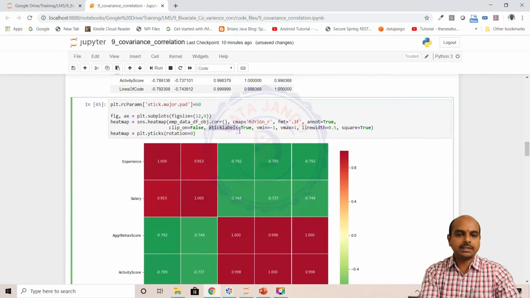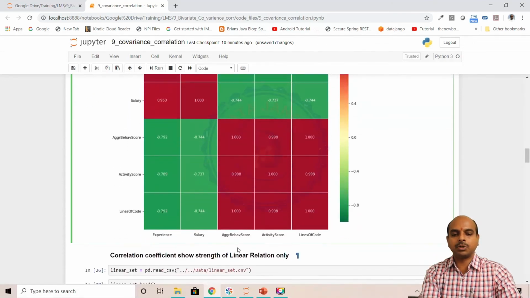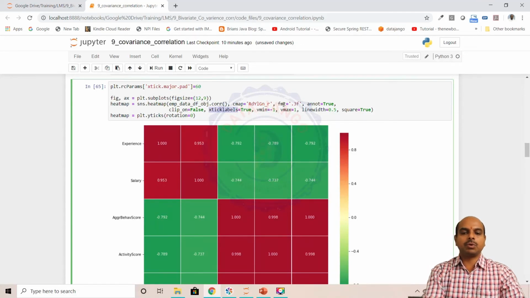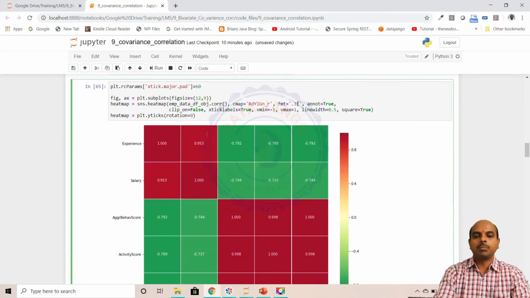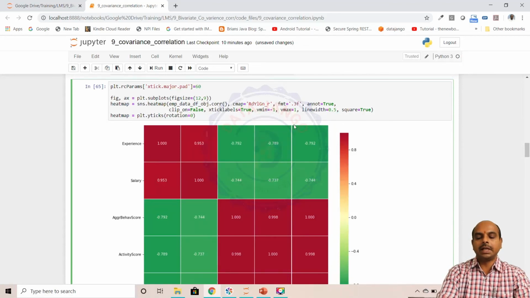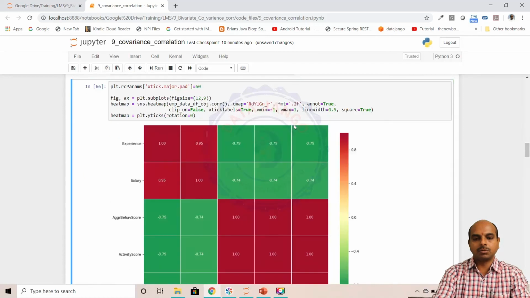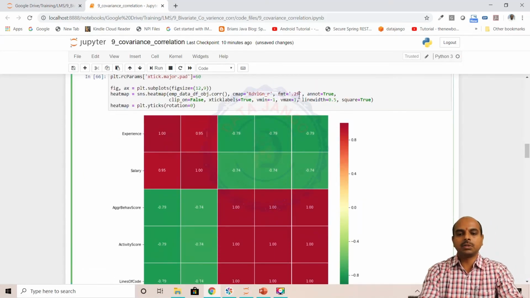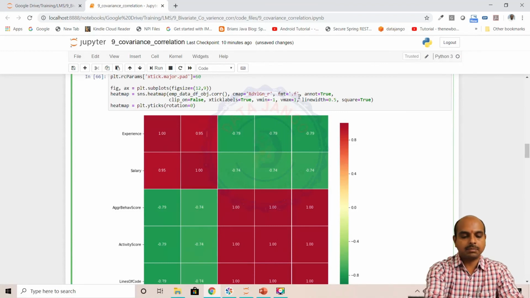The X tick labels, whether you want to show them or not. And then how many decimals you want to show. The format fmt equal to .3f means it shows 3 decimal points. If you put .2f there, it's going to show only 2 decimal points. I just showed 3 decimal points there.